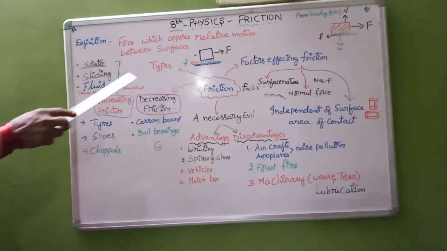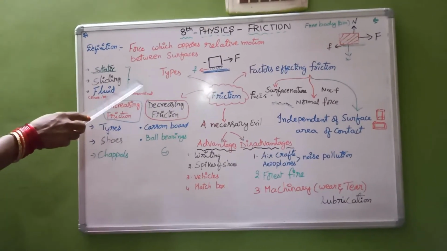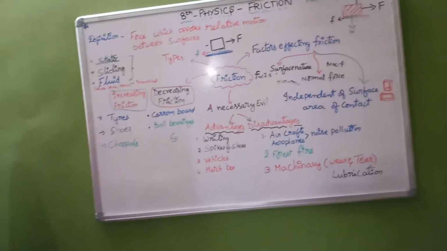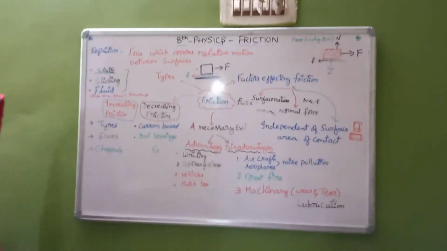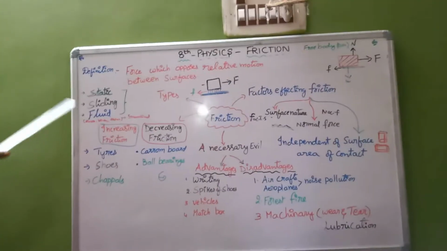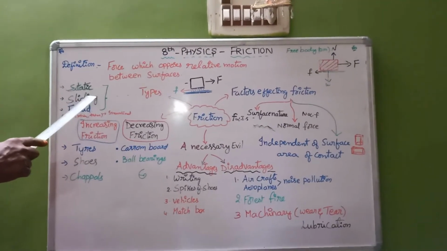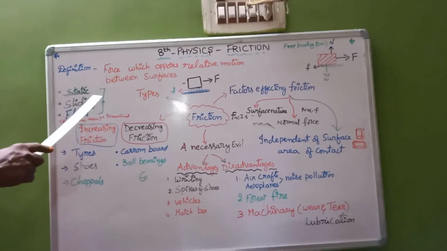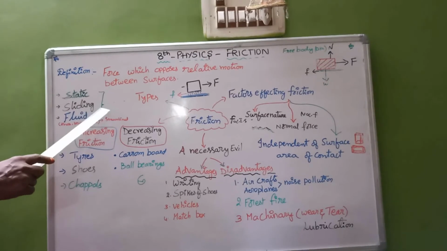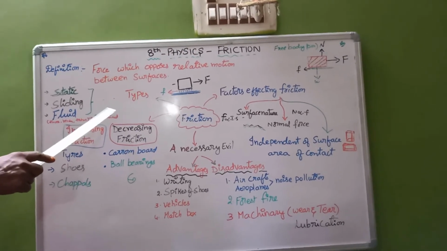Now let us learn about the types of friction. Static friction exists when the object is at rest. Sliding friction exists when the object is in motion.